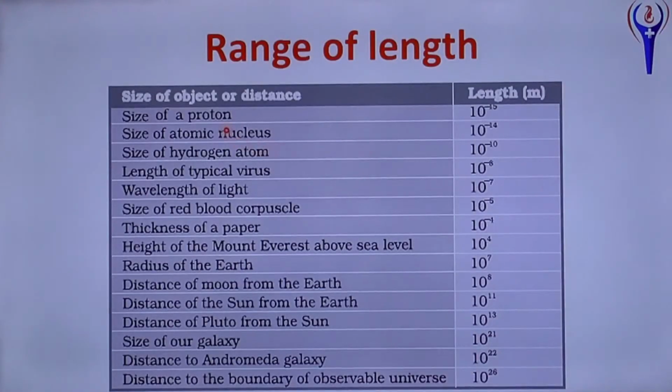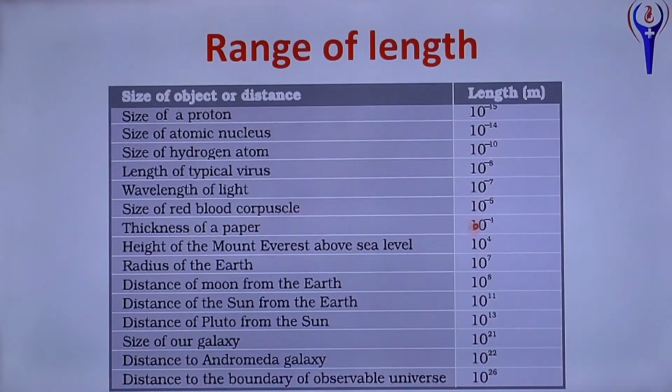Range of length, size of object or distance: size of proton 10 power minus 15 meter, size of atomic nucleus 10 power minus 14 meter, size of hydrogen atom in Angstrom 10 power minus 10 meter, length of typical virus in micrometer 10 power minus 6 meter. Actually biology range is up to 10 power minus 6 only. In biology we are using micrometer range only. Wavelength of light 10 power minus 7 meter or even in nanometer or Angstrom. Angstrom will be mostly used value for wavelength.